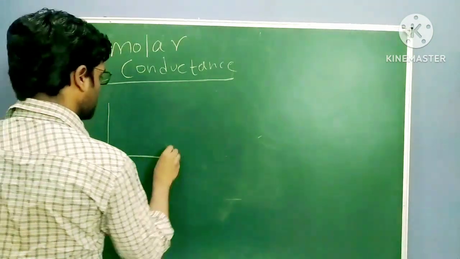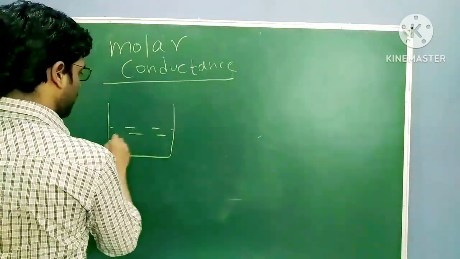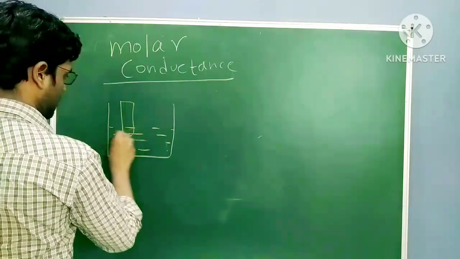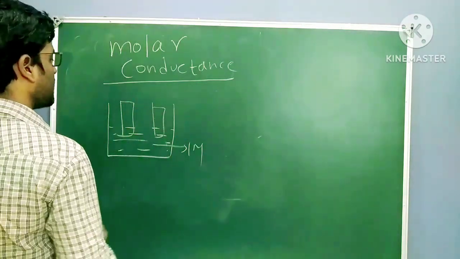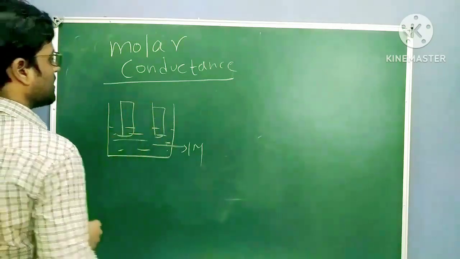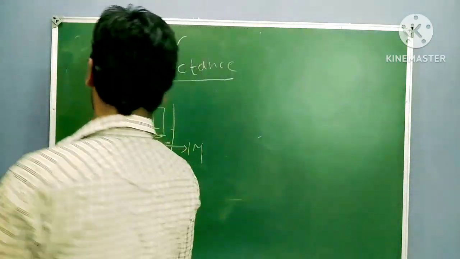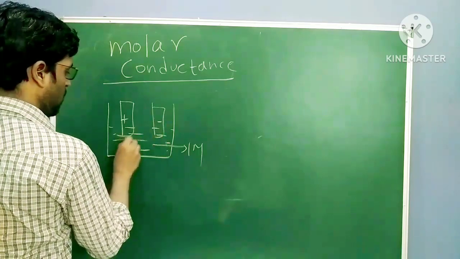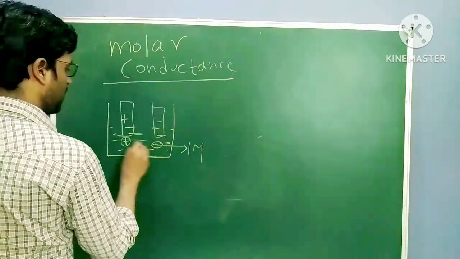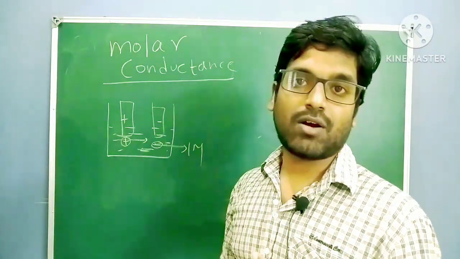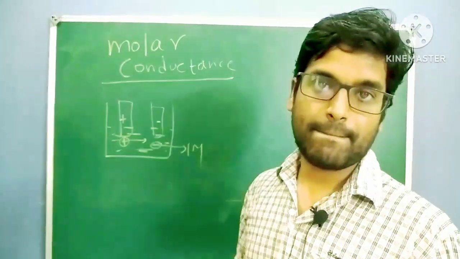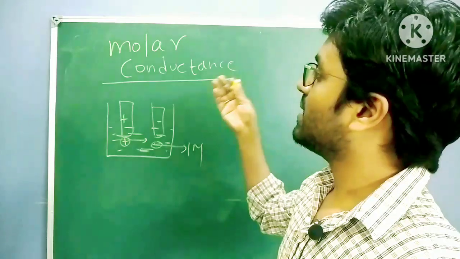If the concentration of electrolyte is 1 molar, then the rate of flow of charge in 1 molar concentration of electrolytic solution is called molar conductance.